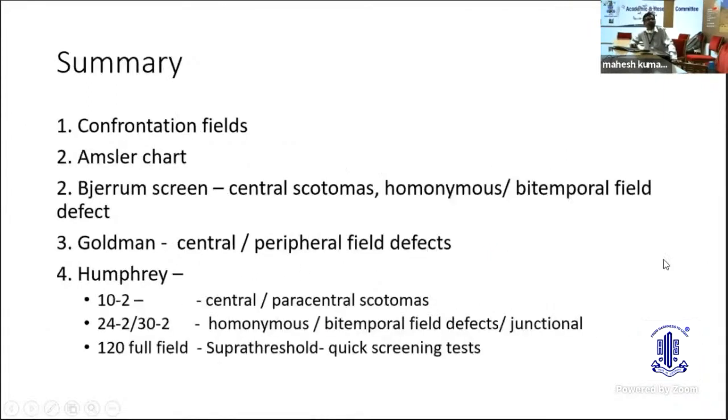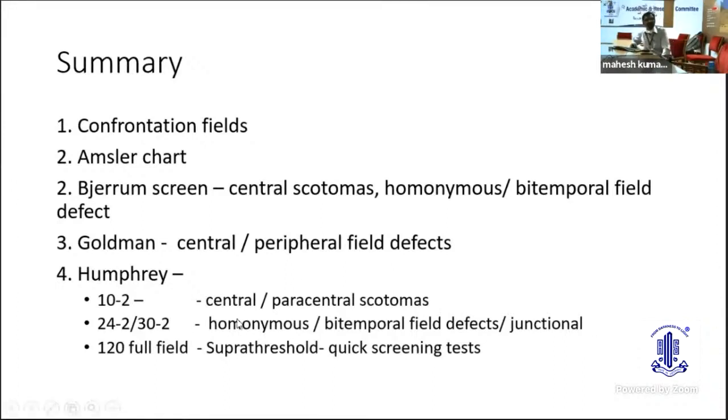So this is a targeted visual field testing whenever we suspect conditions like toxic optic neuropathies or hereditary optic neuropathy. So in summary, visual field testing in neuro-ophthalmology: confrontation fields, and an Amsler grid in case of a central visual field defect. A regular Tangent screen can be used for central scotomas or homonymous or bitemporal field defects.